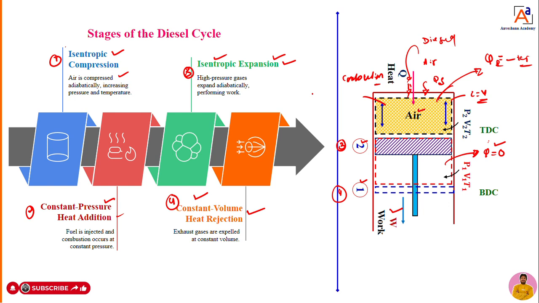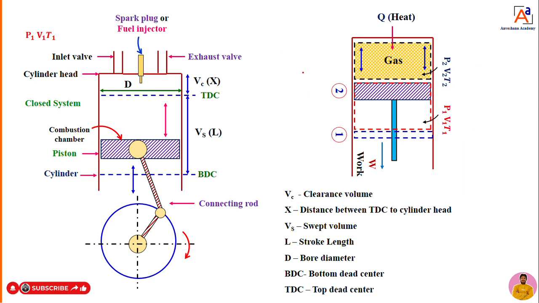With the help of these stages, we are going to derive the thermal efficiency of the diesel cycle in the next class. Now I will move towards the comparison between the Otto cycle and the diesel cycle. Before going to that, we should know some terminology of the engine, because both the petrol and diesel engines, or Otto cycle and diesel cycle operated engines, have combustion inside the cylinder. Hence, we can say both are internal combustion engines.